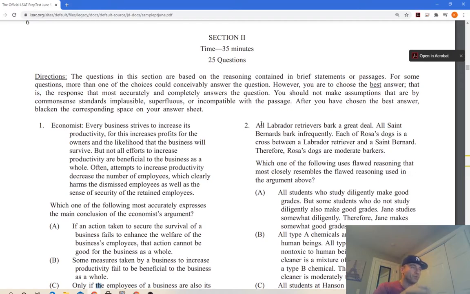And it's really good when you're doing the reading comprehension, because otherwise, you can read something and it gets out of your head right away. But when you're doing this extra work, it's got a higher probability of remaining in your mind, at least in the short-term memory. So, all Labrador Retrievers bark a great deal.